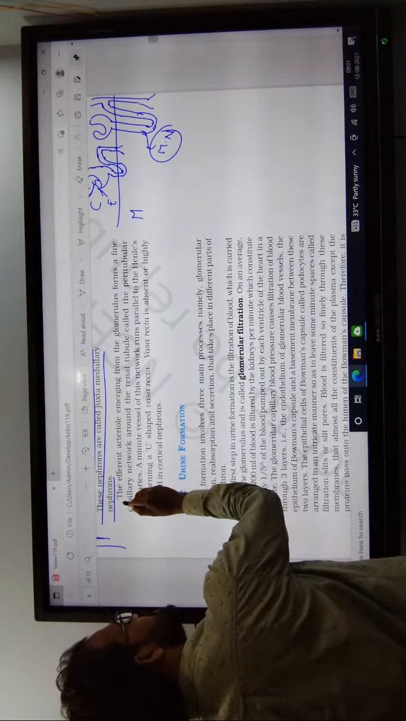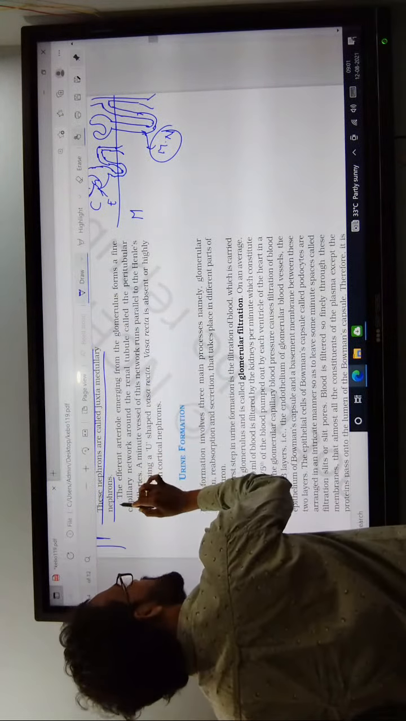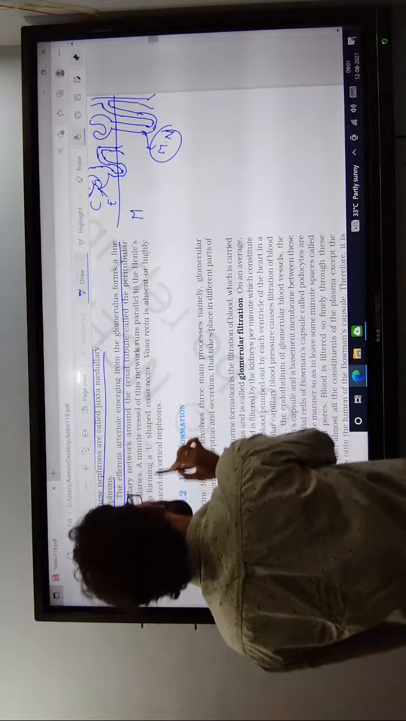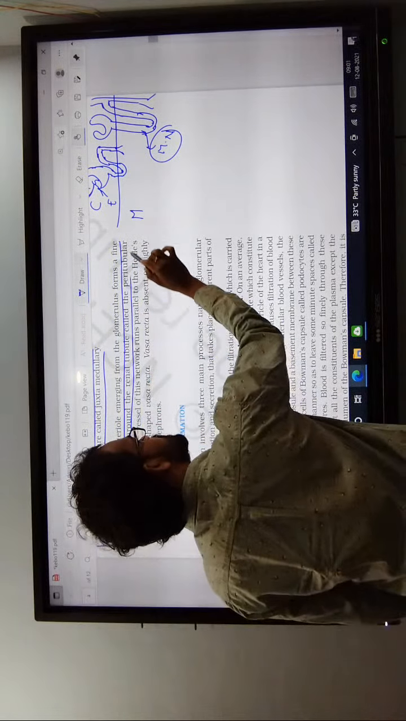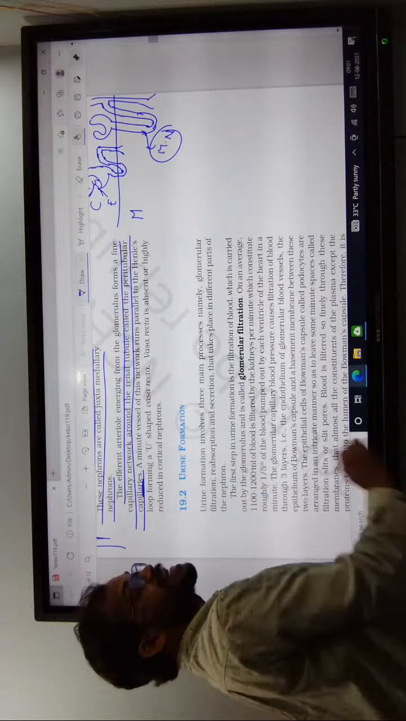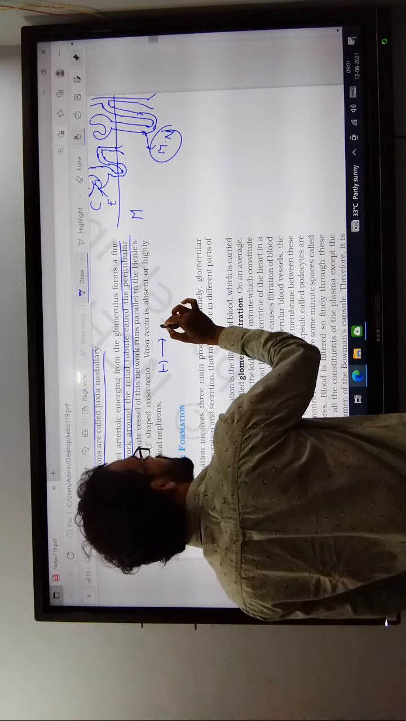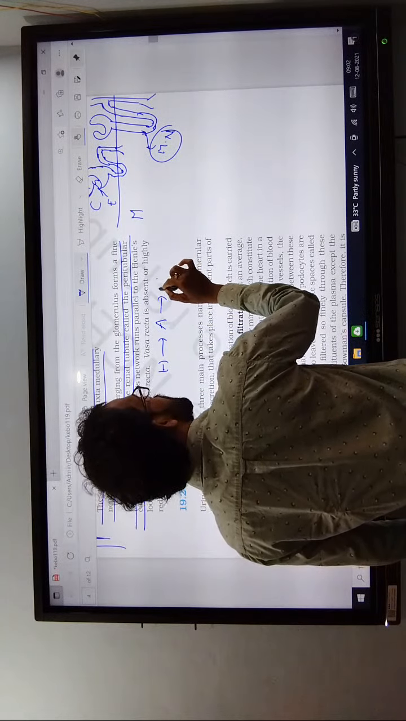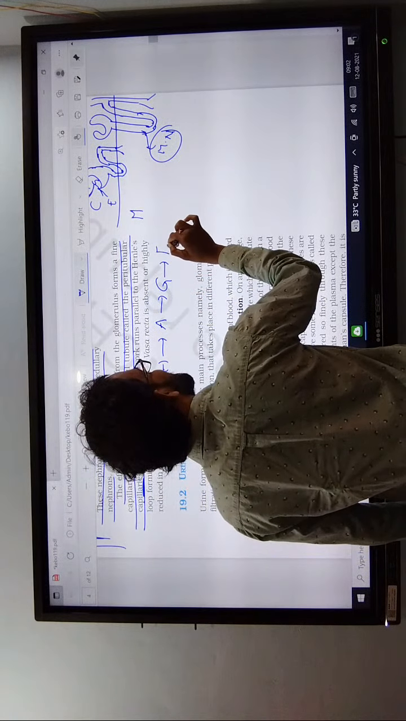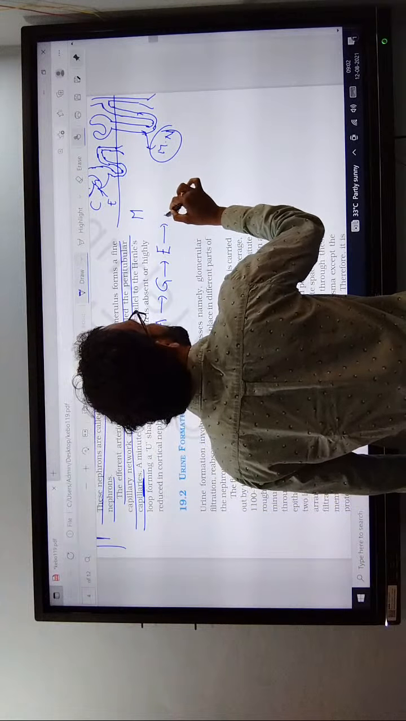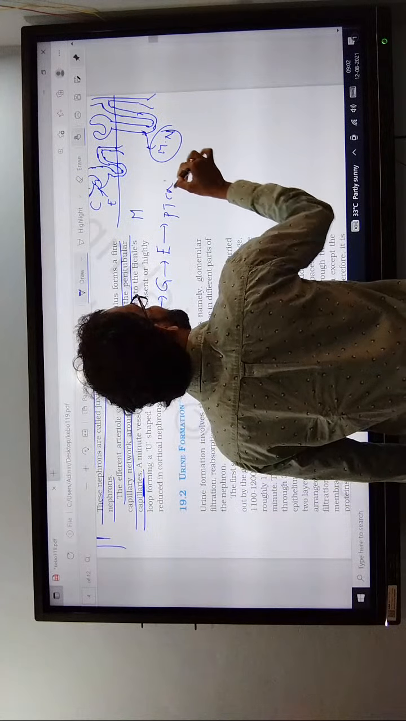The efferent arteriole gives rise to a second capillary network, known as the peritubular capillary network. First, the afferent arteriole goes to the glomerulus, and the glomerulus to the efferent arteriole. The efferent arteriole forms the peritubular capillary network.